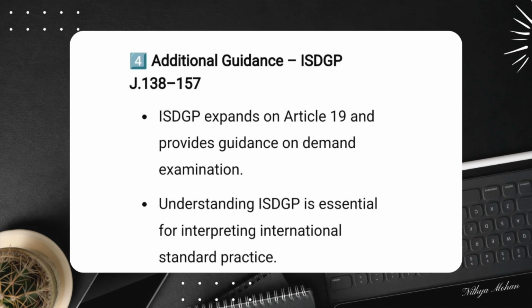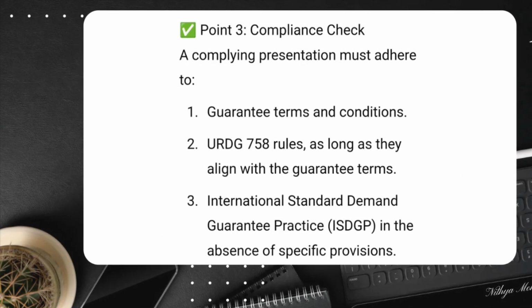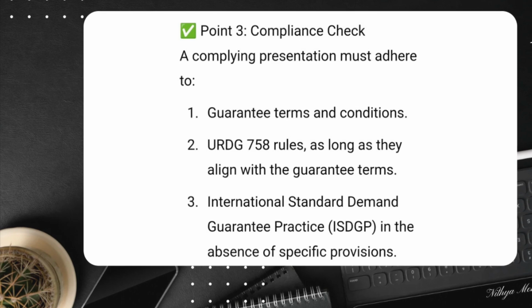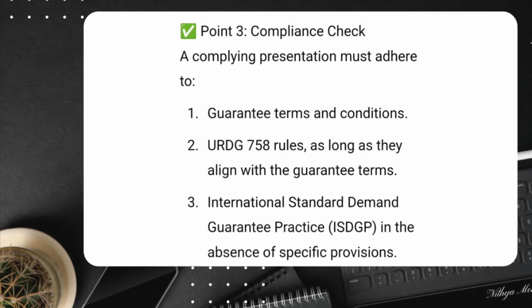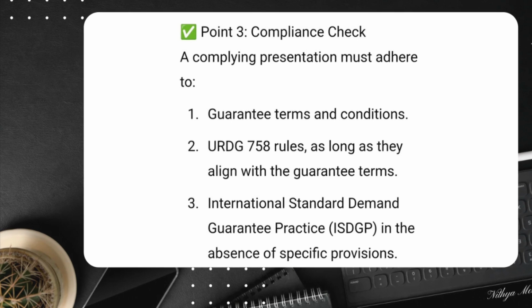According to Article 2 of URDG 758, a complying presentation must meet three criteria. First, it must comply with the express terms of the guarantee. Second, it must comply with the URDG 758 rules, if not excluded. Third, it must follow international standard demand guarantee practice. These three standards must be applied in order.